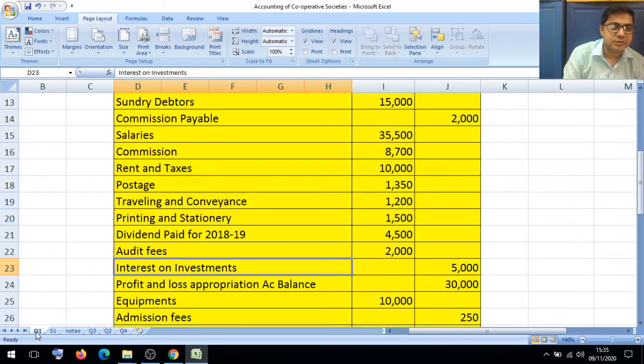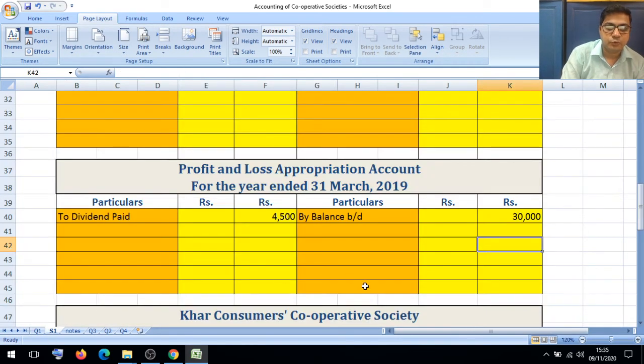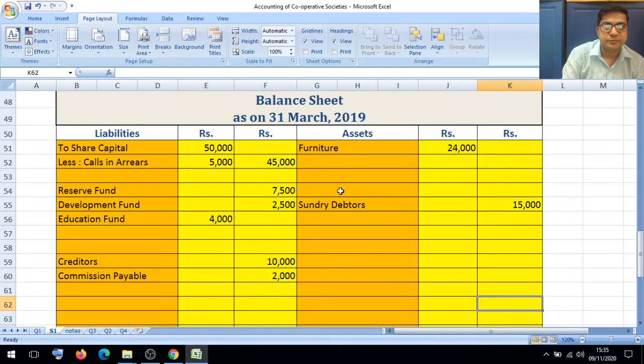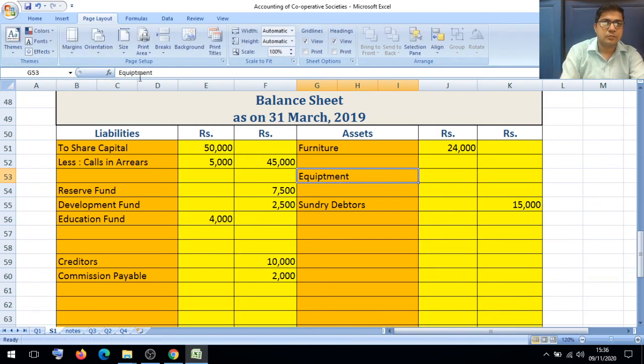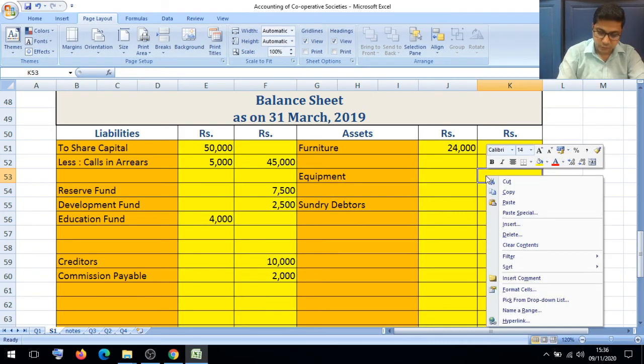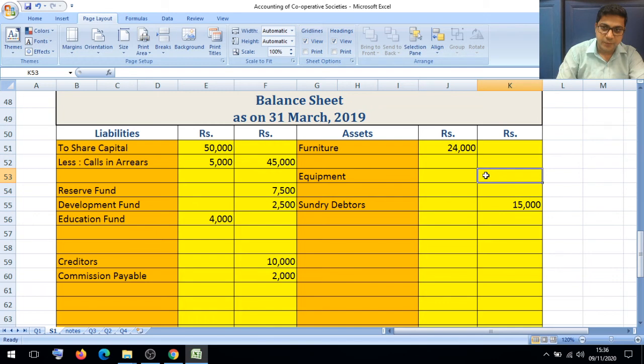Next is equipment 10,000. It is a fixed asset. We have to show equipment. Equipment directly we have to write equipment value 10,000. There is no depreciation.